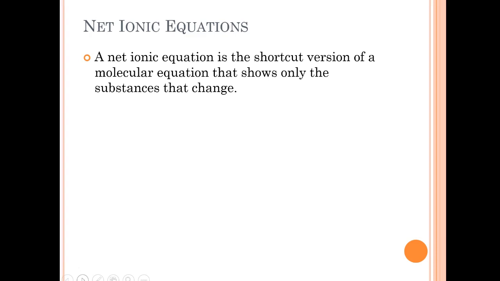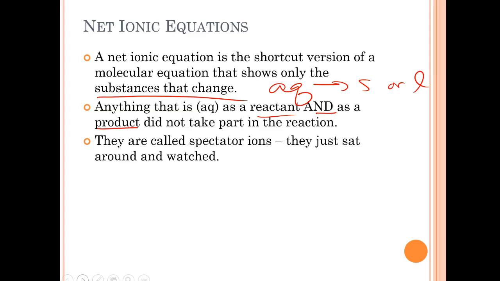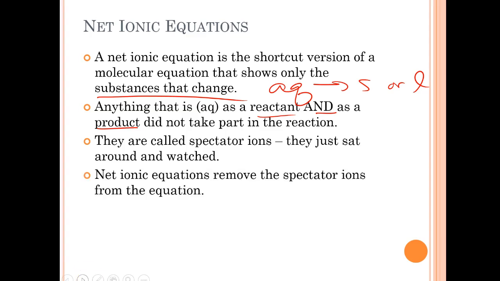So a net ionic equation is a shortcut version. These are okay. It shows only the substances that change. That means goes from aqueous to solid or aqueous to liquid. So anything that is aqueous as a reactant and as a product didn't do anything. It just sat around and watched. They're called spectator ions. They don't do anything. They're not reacting. They're not forming a solid. They're not forming a liquid. They're just floating around in solution, la, la, la, sitting on the beach kind of thing.